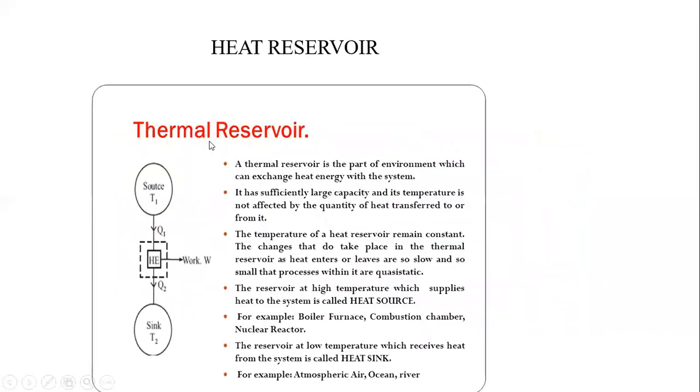Another term is heat reservoir. The reservoir at high temperature which supplies heat to the system is called the heat reservoir. Examples of heat reservoirs are boiler furnace, combustion chamber, nuclear reactors. The temperature of heat reservoirs remains constant. This is the source, this is the sink. Q1 is the amount of heat introduced to the system, and T2 is the sink.